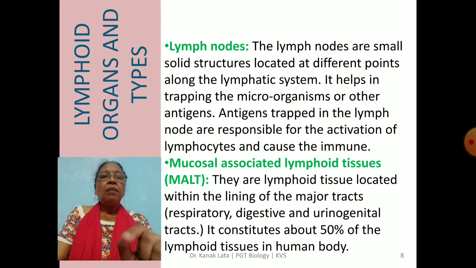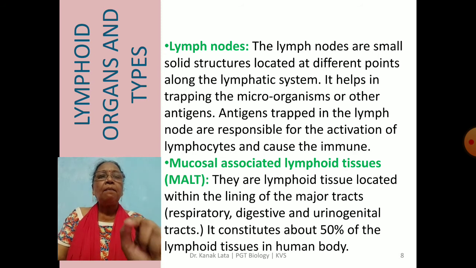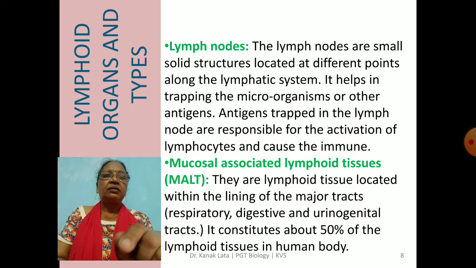Next is MALT. It is always asked in exams, what is MALT? So it is mucosal associated lymphoid tissue. What is mucosal associated lymphoid tissue? These are the lymphoid tissues located within the lining of major tracts.